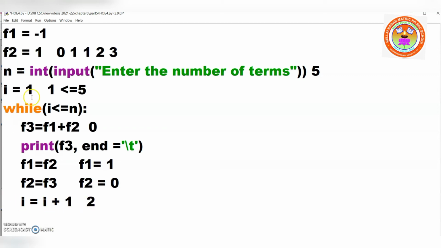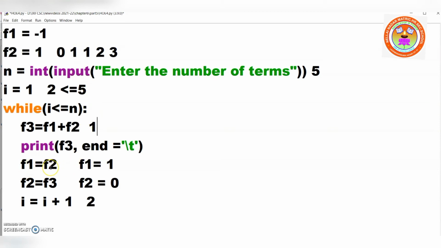So once again the control goes to the while loop. Now remember I is 2. 2 is lesser than 5? Yes. It will go inside. Right? Now F1. What is there in F1? 1. What is there in F2? 0. So 1 plus 0 is 1. Okay. Now what is there in F3? 1. So print F3. It will print 1. Got it? Right? Now it will come to this line.